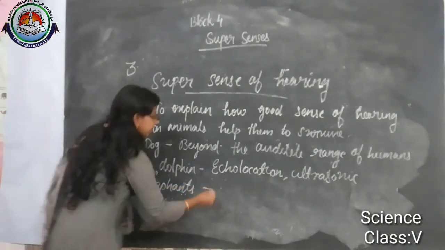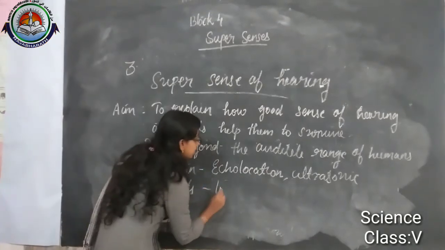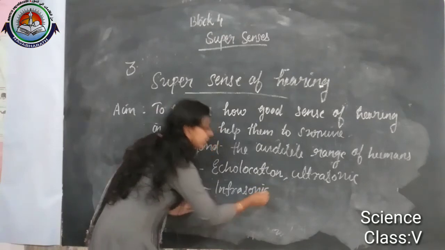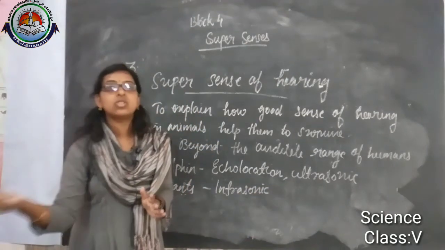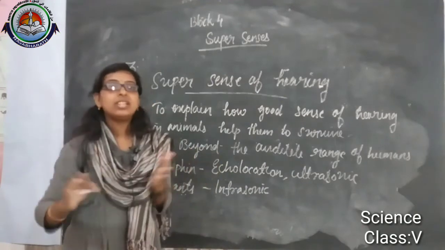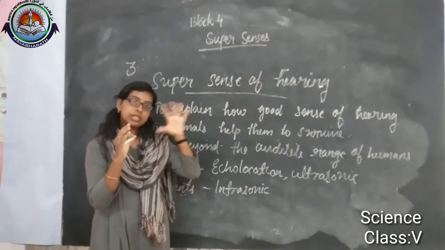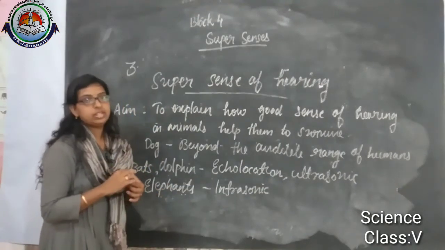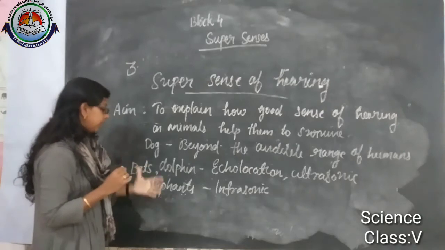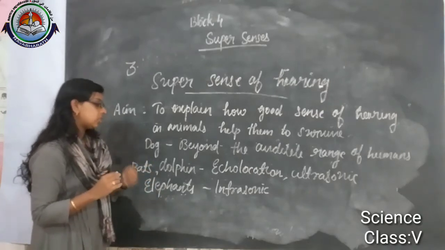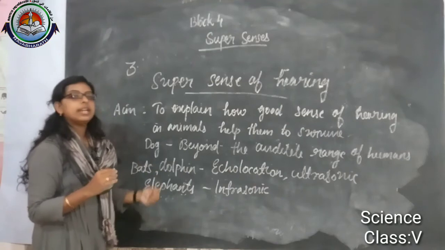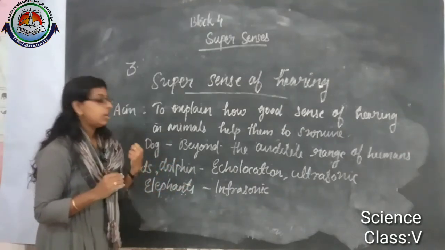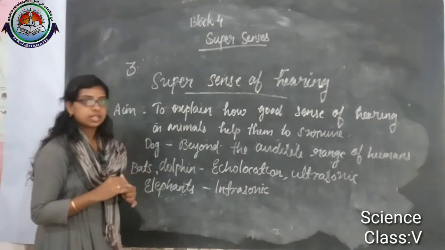It helps them to detect if any natural disasters are happening, as those sounds can also be recognized by the elephant. They can hear sound below the audible range of humans, that is infrasonic sound.